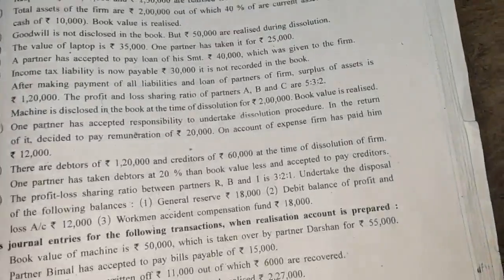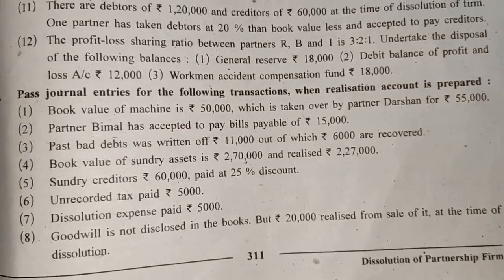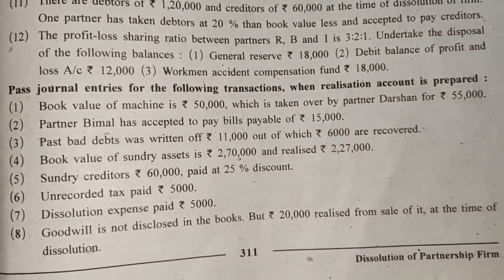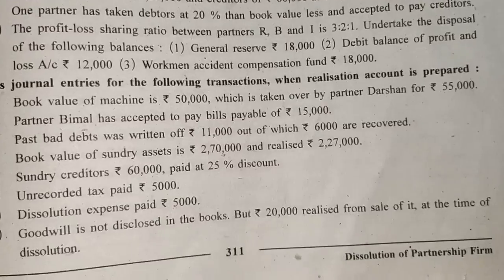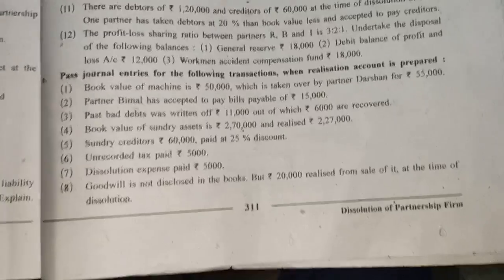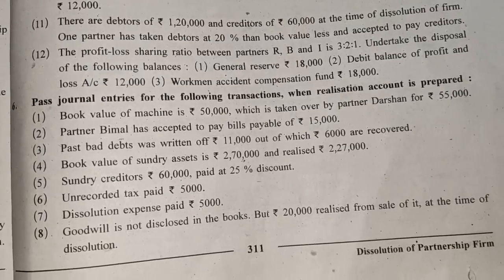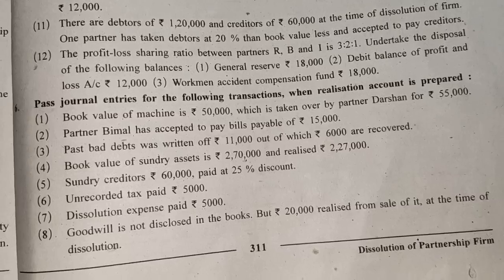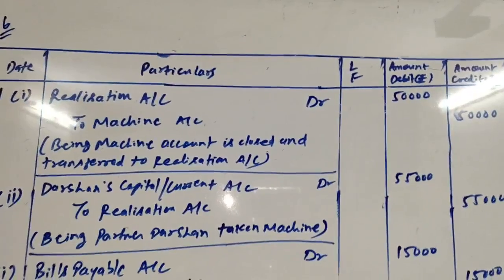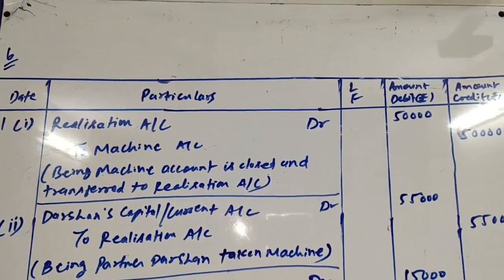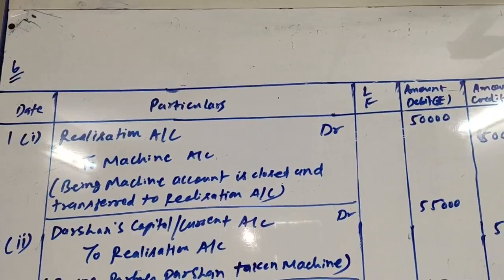Friends, machine is an asset and which is taken over by one partner. So first of all we will be closing the asset and then we will give entry for its realization, which is taken over by a partner. So first of all, to close the machine we will have to debit realization account and credit machinery account, because machinery is an asset and it is having debit balance. So to close it we have to credit it. Okay, so this is the entry. Realization account debit to machine account rupees 50,000, being machine account is closed and transferred to realization account.